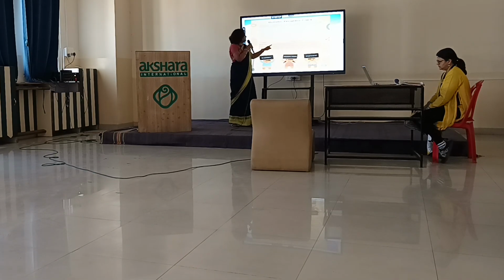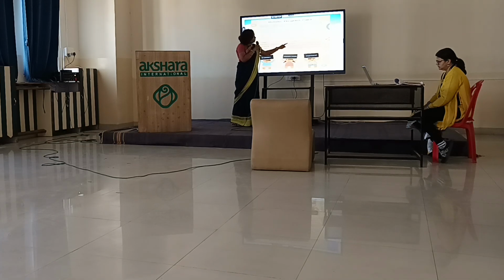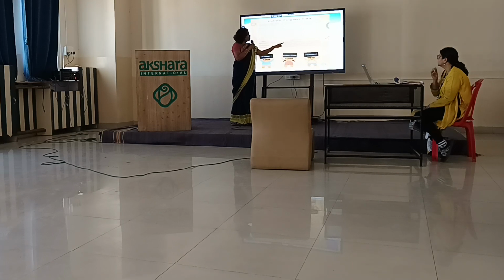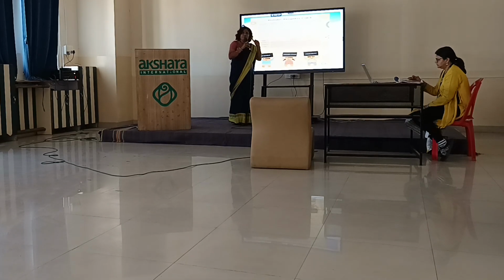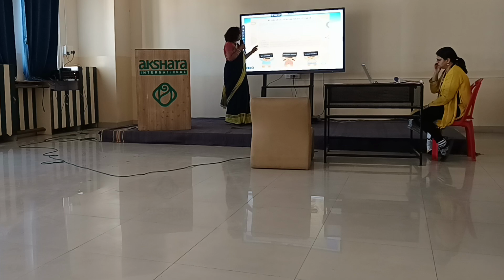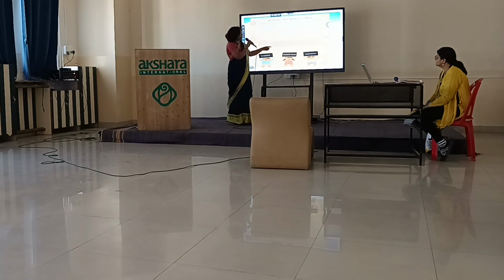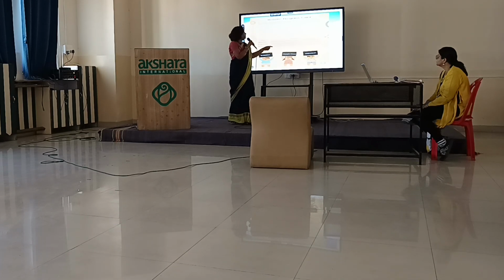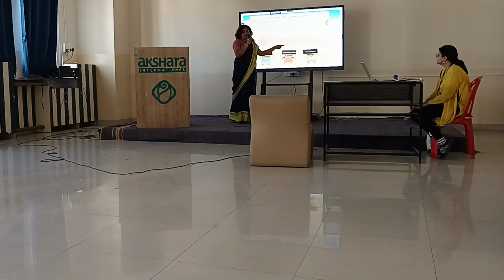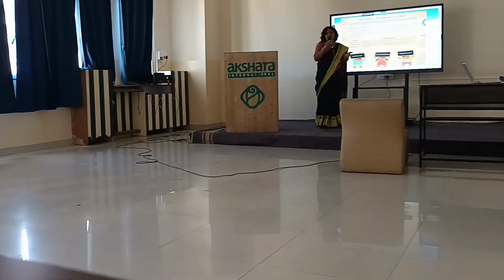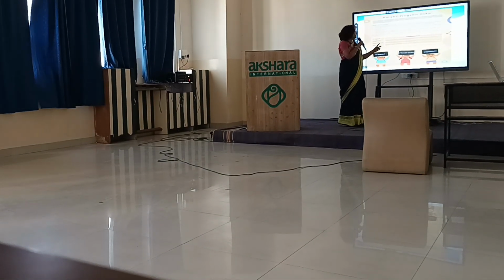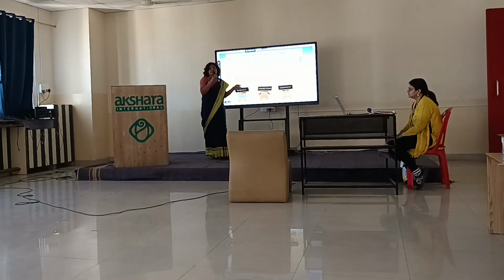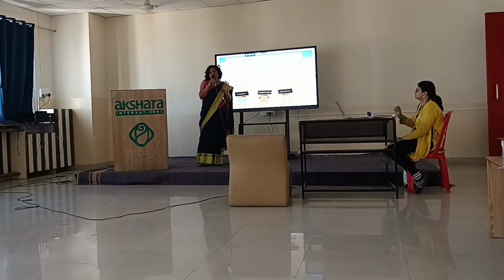For beginner, the child tries to achieve the competency and associated learning outcomes with a lot of support from the teachers. That is the beginner, level 1. Level 2 is progressing, where the child achieves the competency and associated learning outcomes with occasional support from the teacher. The child is becoming more independent here. And third is proficient, where he achieves the competency and associated learning outcomes on his own. The child is learning completely independently.